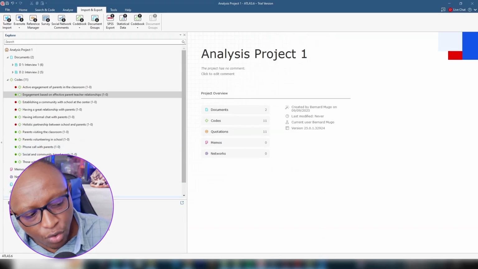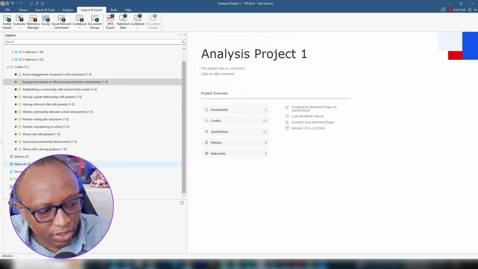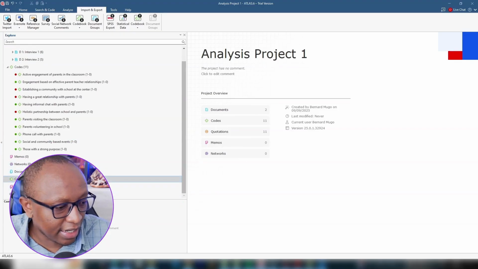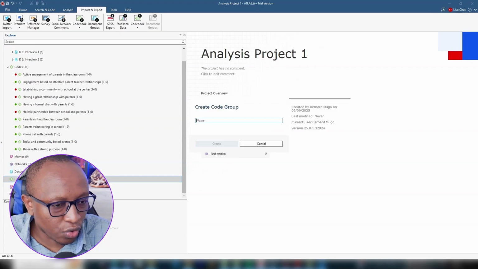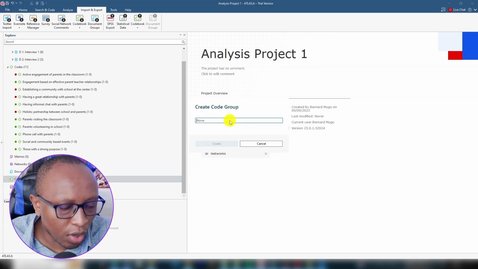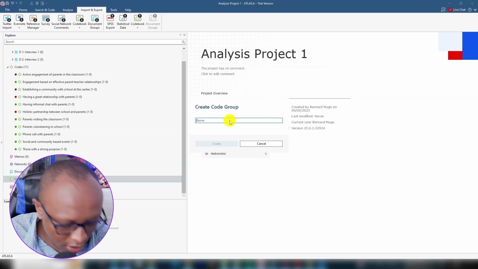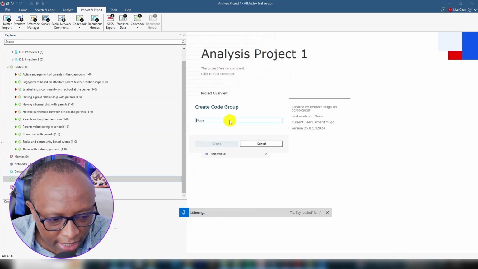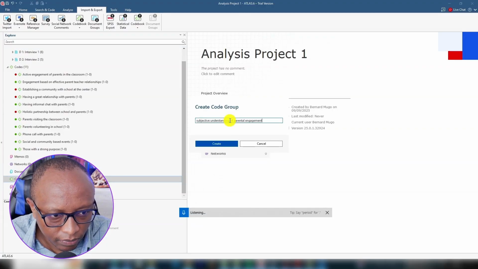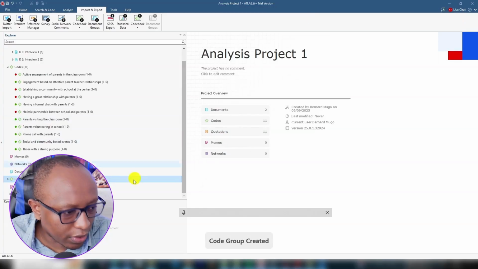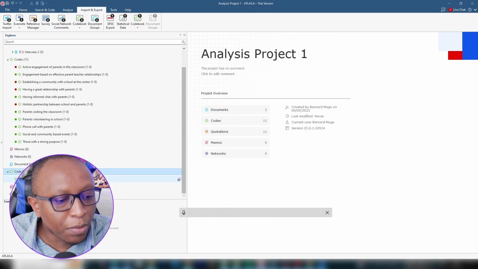I can have a theme. That one will be in code groups. Go to the code groups section in ATLAS.ti, right click and call this new group. For this code group, I want to call it subjective understanding of parental engagement. Then we go to create. That will be one of our themes.